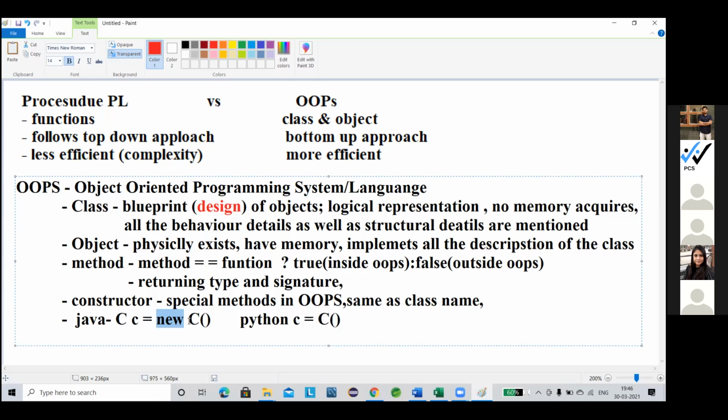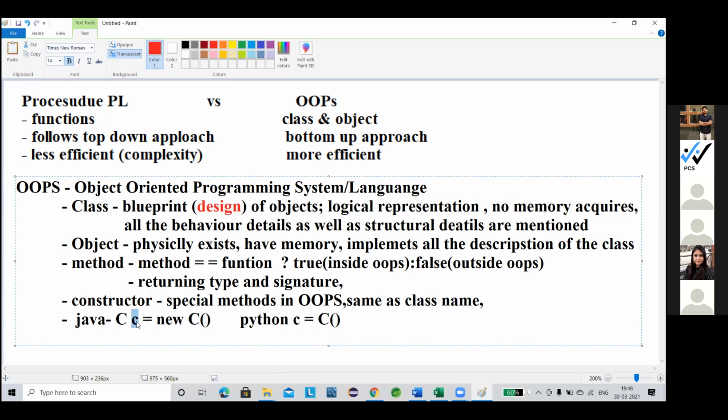The assigned value would be some address or some reference. It creates one reference, nothing but the reference of this class C. That reference value is returned and assigned into the object, nothing but the small c, the object name. Up to that point, clear, everyone?